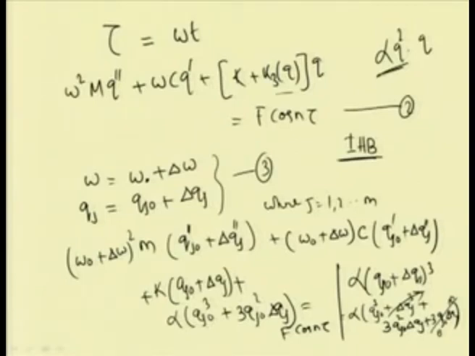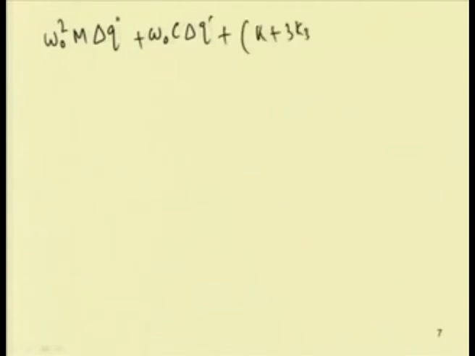The remaining terms, by neglecting the higher order increments, can be written in this form: omega 0 square m delta q double dash plus omega 0 c into delta q dash plus (k plus k 3) into delta q.